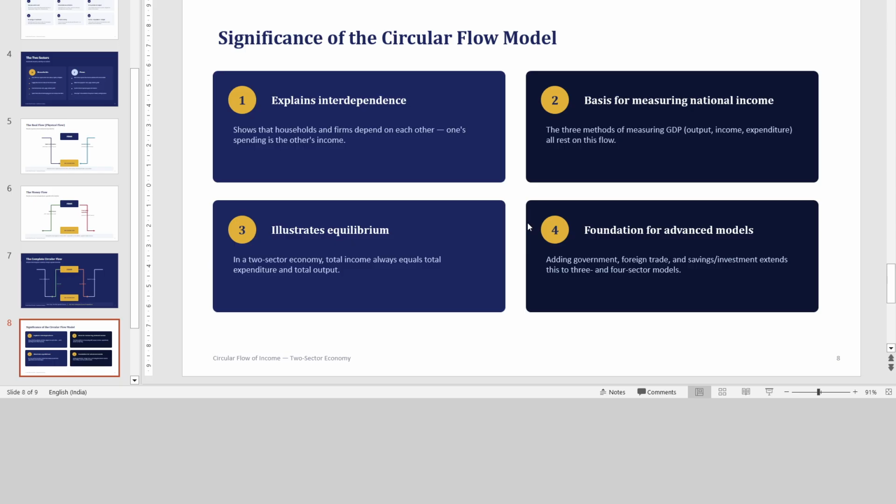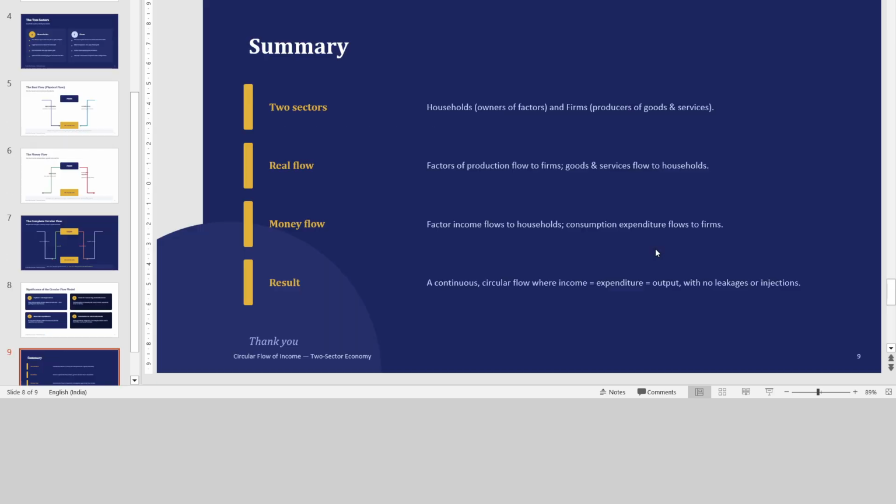Now, the significance of the circular flow model. It explains interdependence: the household sector and the production sector are both interdependent on each other. It is the basis for the measurement of national income. It illustrates equilibrium. And it is a very simplified model, which is the foundation for advanced models.